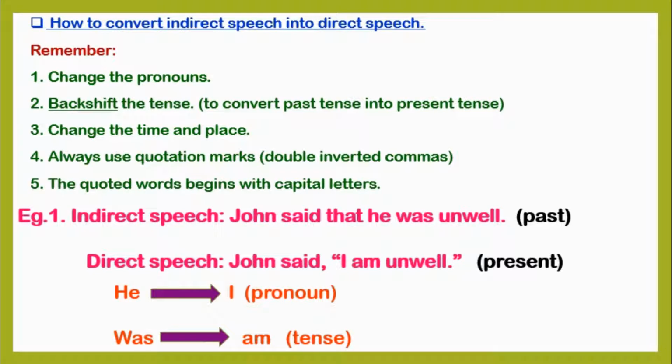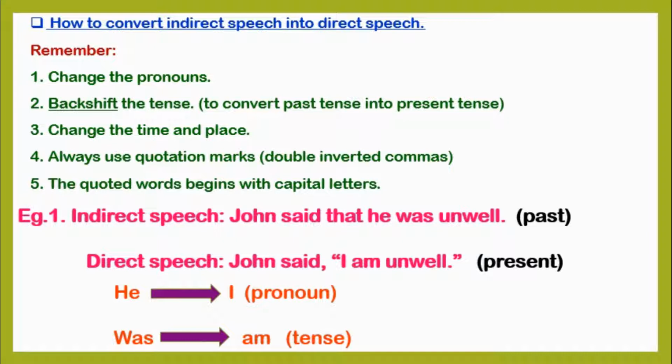Students, now let us see how to convert indirect speech into direct speech. Remember that first we have to change the pronouns. Second, backshift the tense, which means to convert the past tense into present tense. Third, change the time and place. Fourth, always use quotation marks, meaning double inverted commas, while writing the sentence in direct speech. Fifth, the quoted words begin with capital letters.